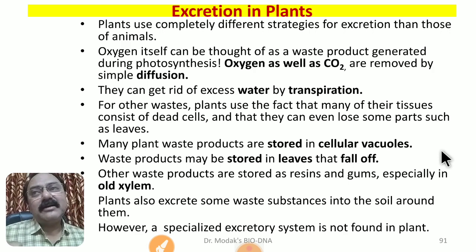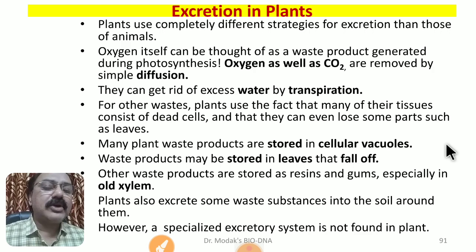I have a contradiction about excretion in plants because, being a botanist, what I think is that many substances, alkaloids, saponins, flavins and other substances present in the plant are not waste for them. Actually, they are strategies to fight the environmental conditions in which the plant survives. But anyhow, in our syllabus, we have to understand that the plants get rid of the waste products by diffusion. They throw them out through the roots, or by the falling of the leaves, or store them in the bark or maybe the vacuole. This is the strategy plants are using.